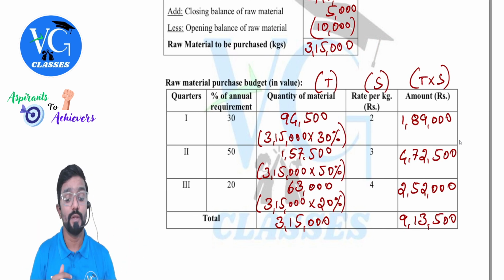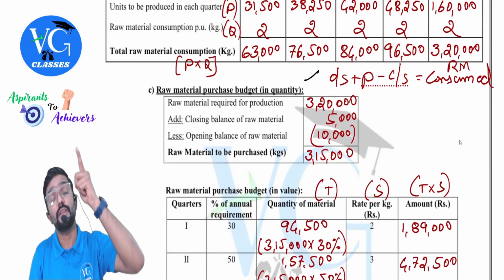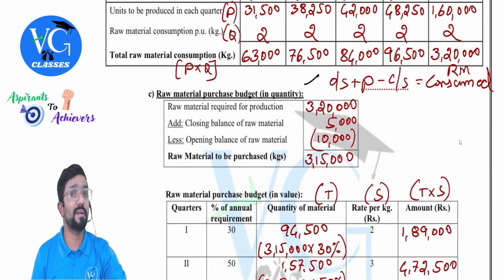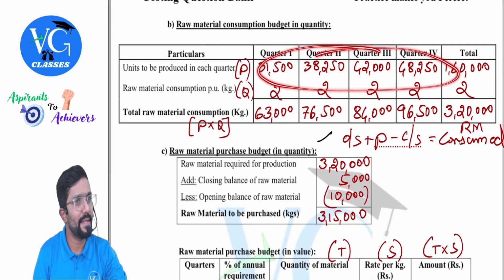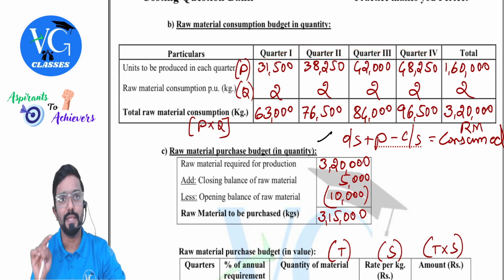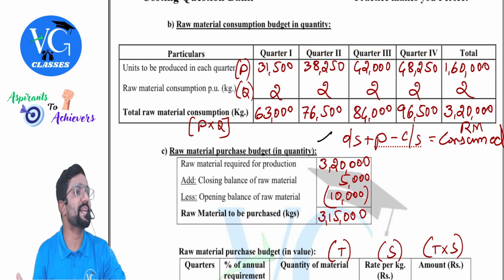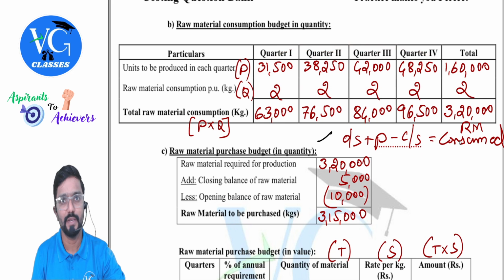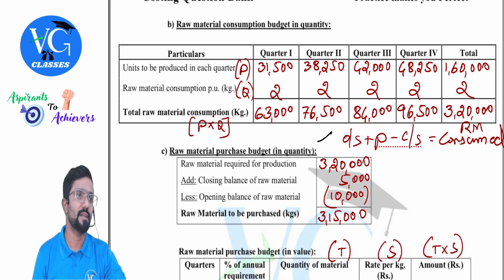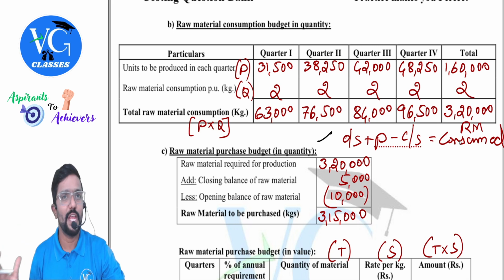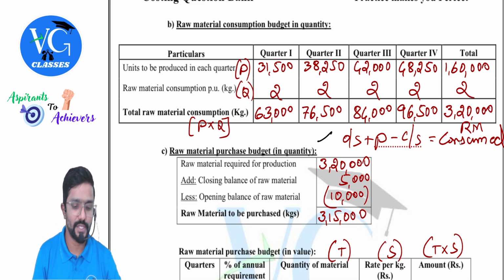Yes. And also using this, they may also ask you to prepare the labor hour or labor budget. Sir, how is it? Simple. This is the units to be produced. Multiply this with the number of labor hours required to produce each and every unit. Clear? Yes, sir. You will get total labor hours required. If you multiply that with the labor rate, you will get labor cost.